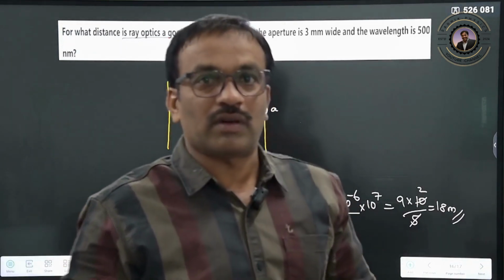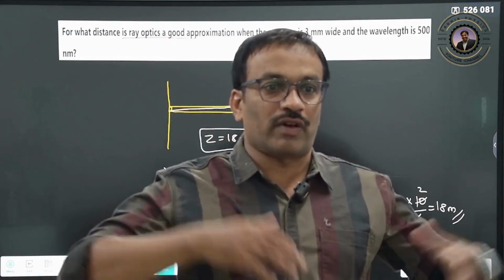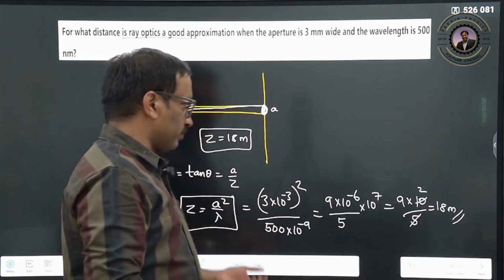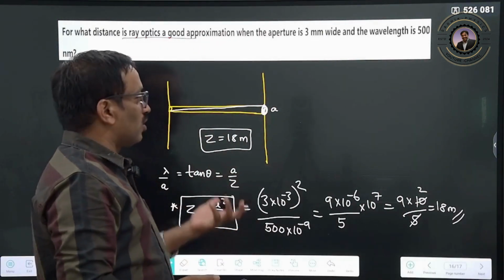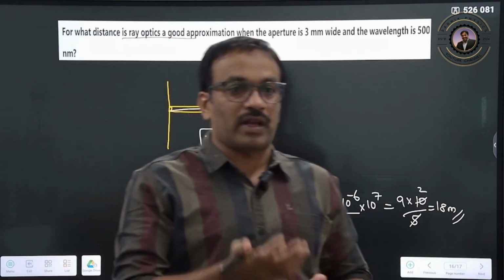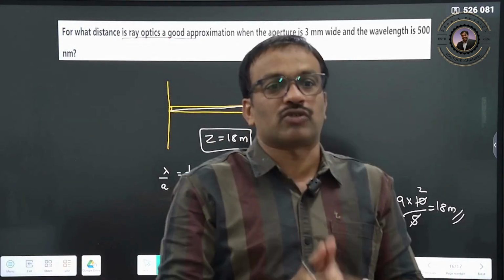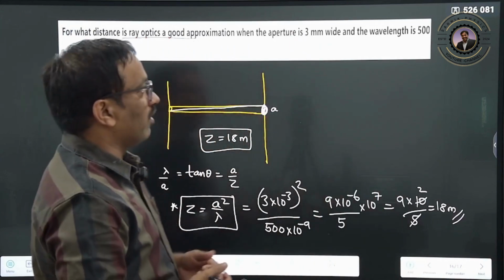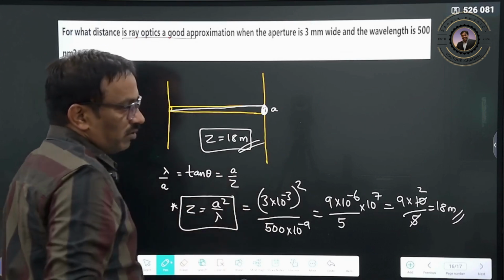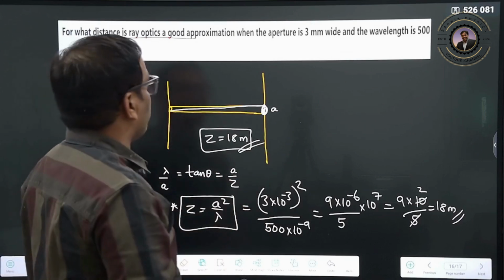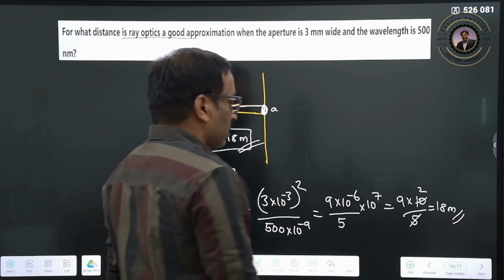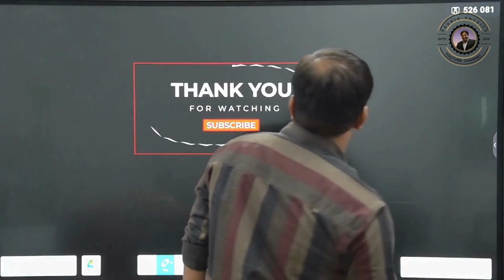You might have seen in ray optics that we did not go for 1 meter, 2 meter, 10 meter. Always we use 10 centimeter, 20 centimeter, 30 centimeter, because light is considered to be like a ray up to a certain distance, up to 18 meters. After 18 meters, the diffraction pattern is going to be observed, and at that point light will not be in the form of a ray. But up to 18 meters is a huge distance, so within that, light is considered to be like a ray. Therefore ray optics is valid here. Clear? Right?